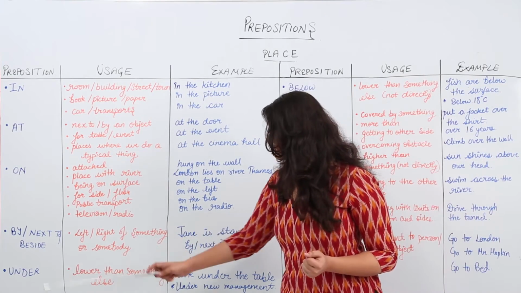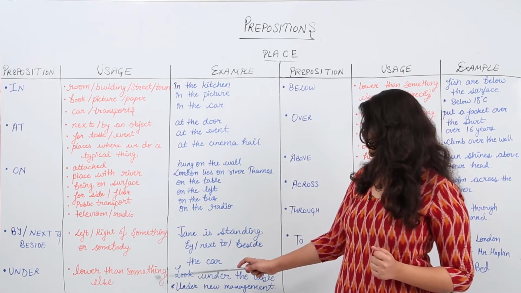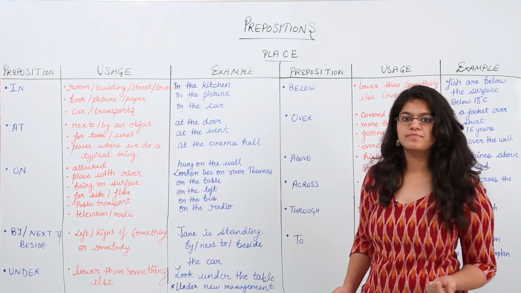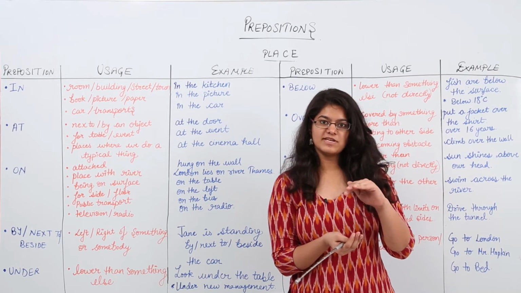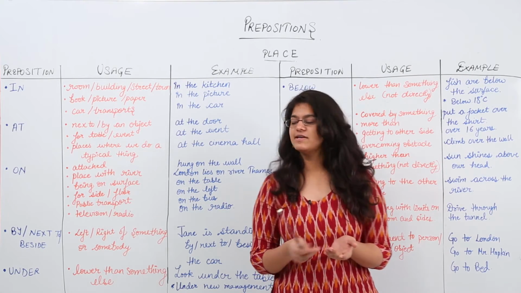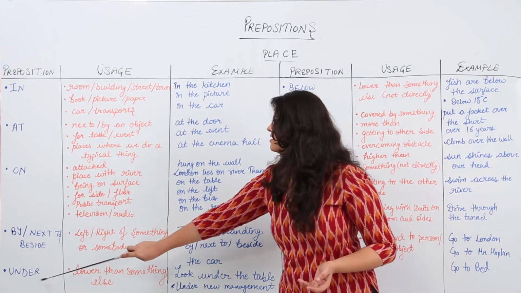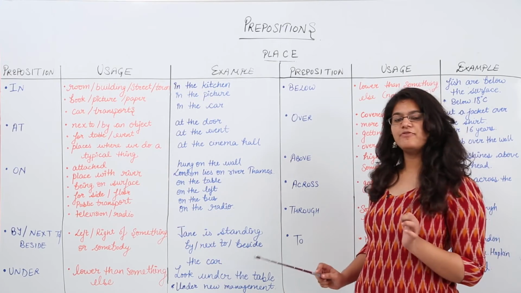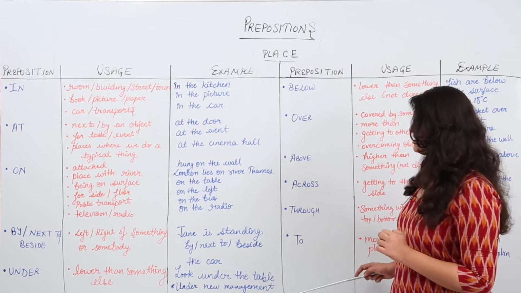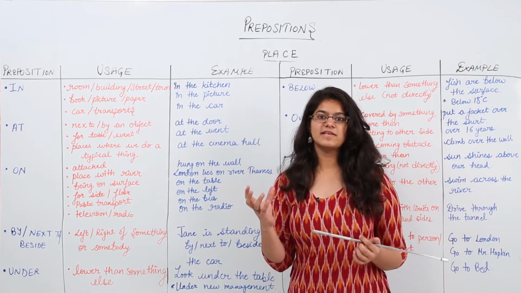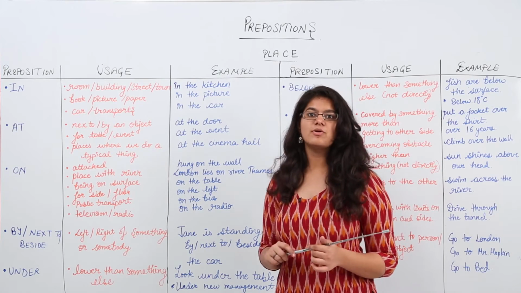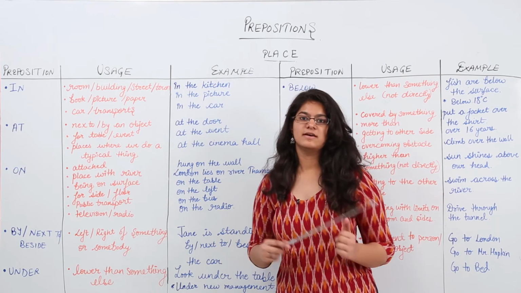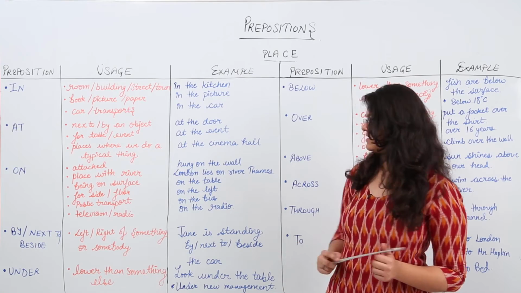Next is under, which means lower than something. Look under the table. So in under, the thing should be directly lower than something else. It should be directly under it, and then you use the word under. Another example of under is under new management. Suppose when something is overtaken by somebody, when something is under somebody else. So I work under my boss. So that is another example of under.